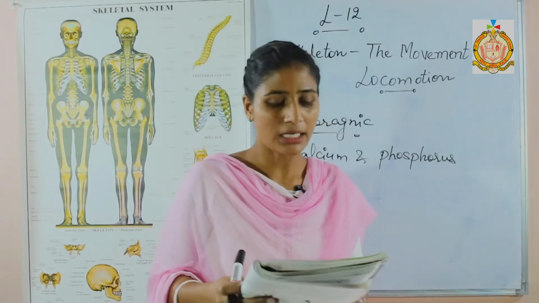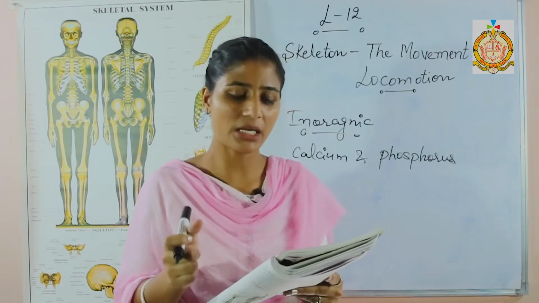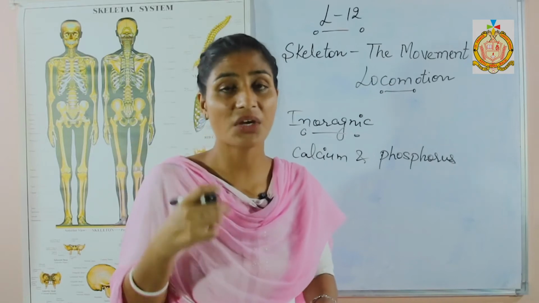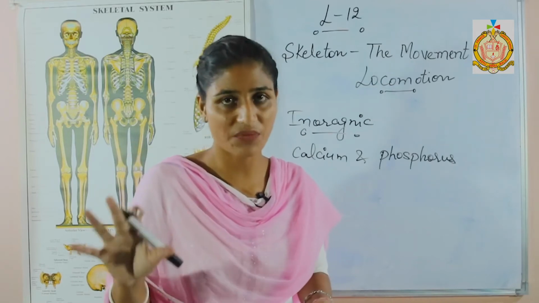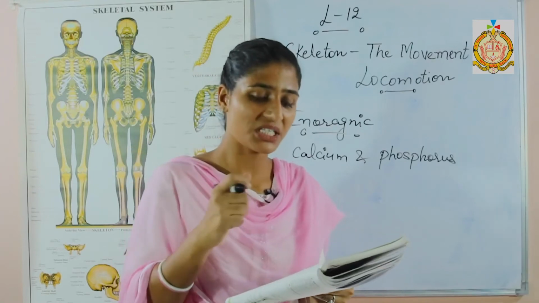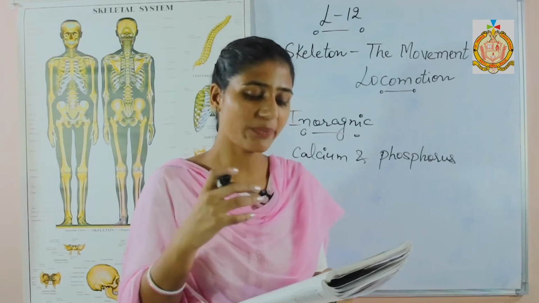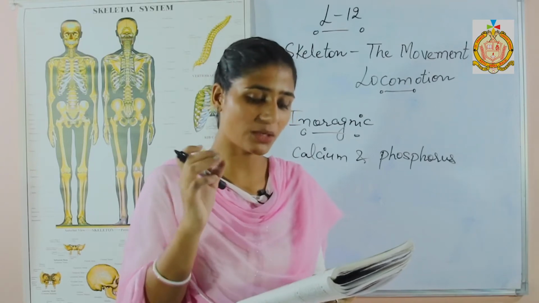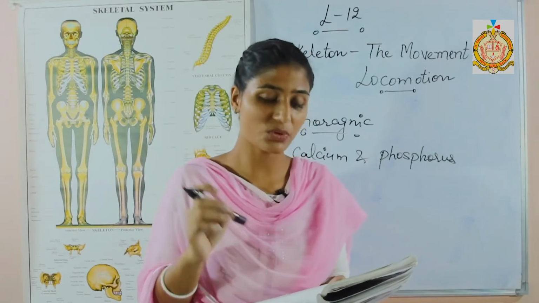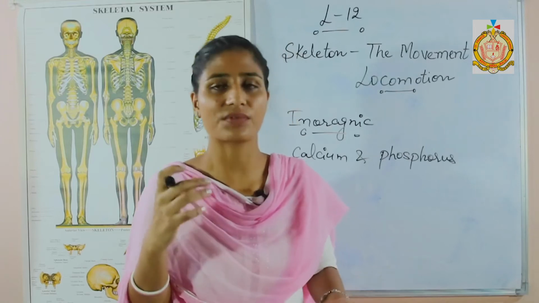On the other hand, if a bone is strongly heated, if we are giving heat to the bones, then what is happening? The organic matter is totally destroyed from that bone, and only the mineral part, meaning the ash, will remain. Such a bone turns brittle and quickly breaks down. With age, as in old age, the organic part of a bone is reduced and the bones become more fragile and take much time to rejoin after a fracture.